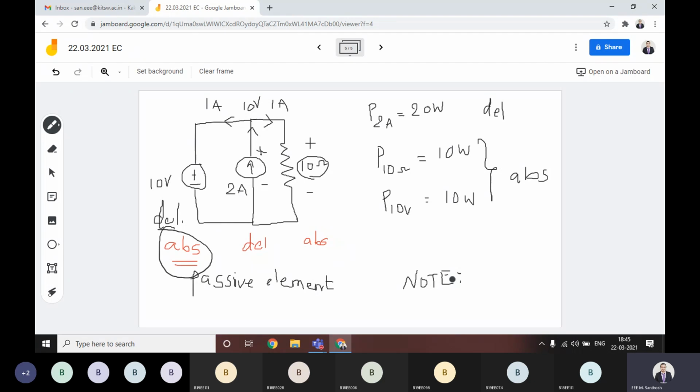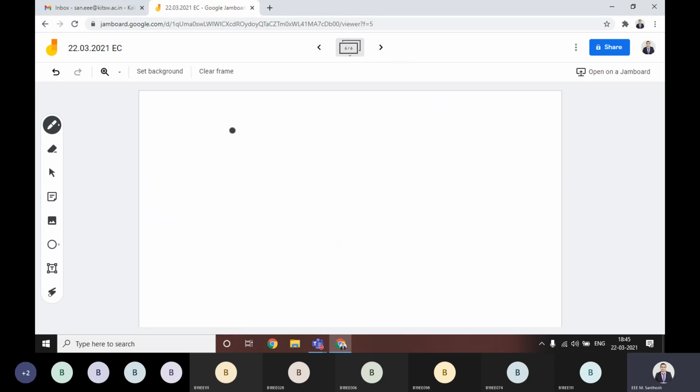Is that clear? I hope it is clear. If you still have a doubt, I'll give you one problem, and with that it may be clear for you also. Some people are having some doubt, right? For those people, solve this kind of problem, then you will understand. You have to verify the Tellegen's theorem for this kind of circuit.